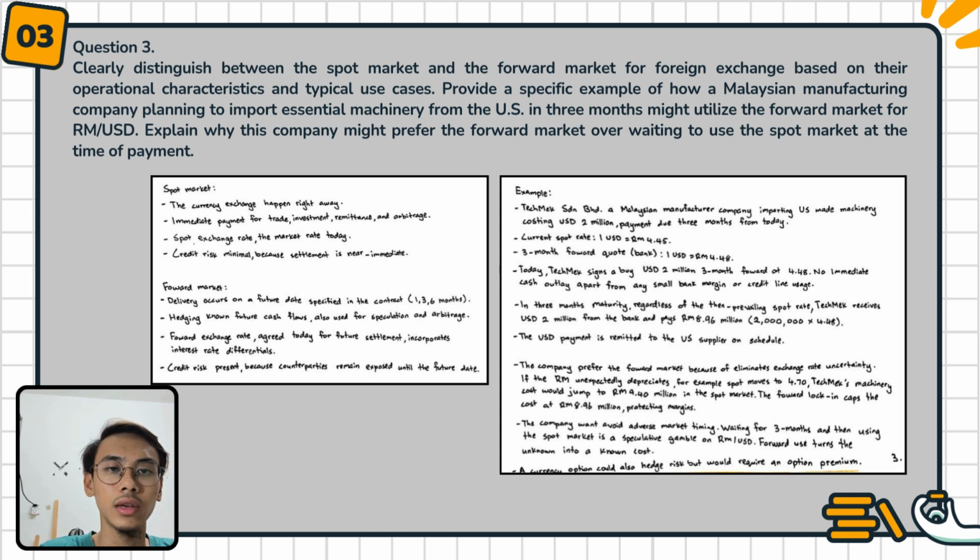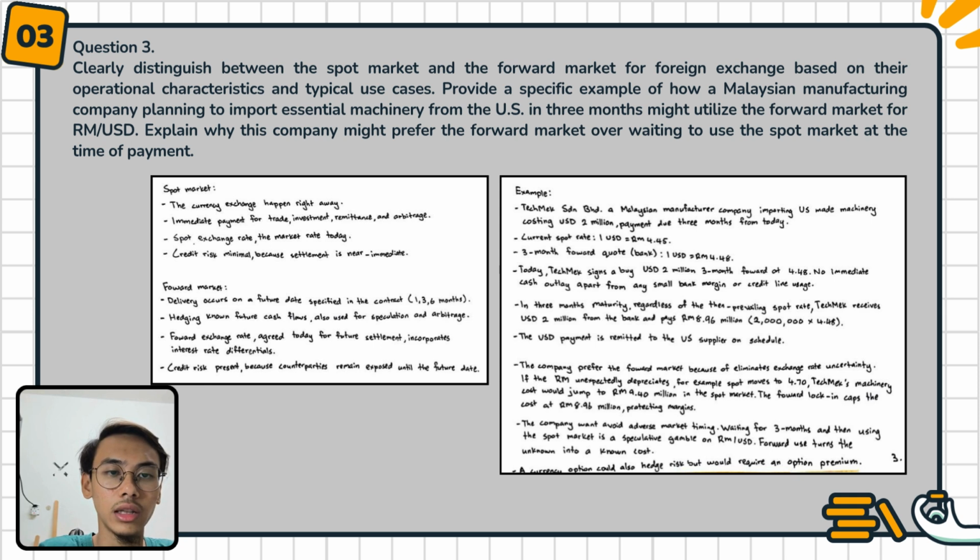For example, Touchmax Sendirian Berhad, a Malaysian manufacturing company, is importing US-made machinery costing $2 million. Payment is due 3 months from today. The current spot rate is $1 equals RM 4.45. The 3 month forward is $1 equals RM 4.48.